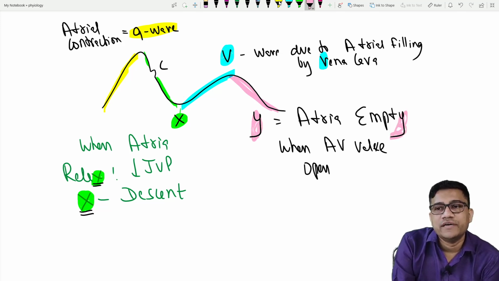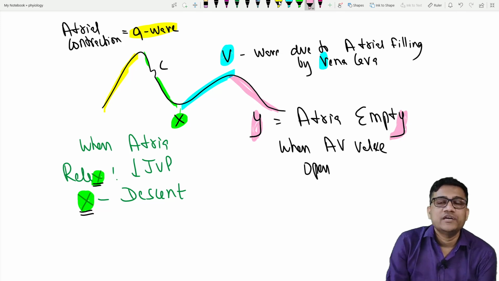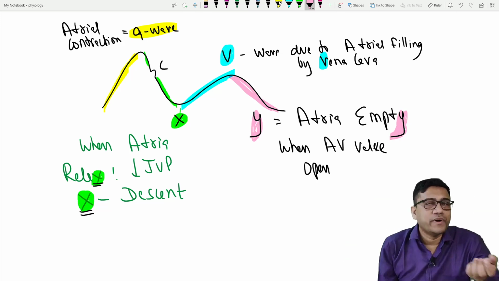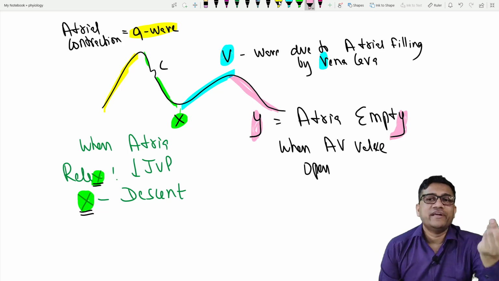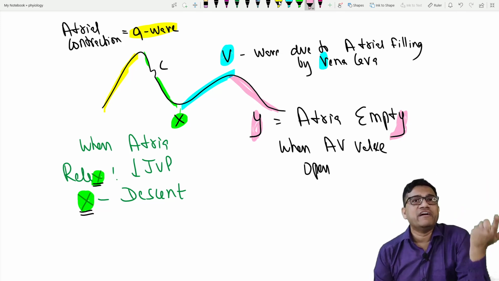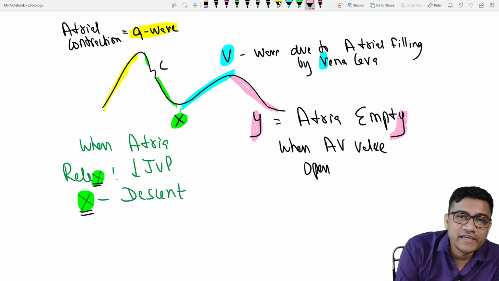Y, empty, Y. When the AV valve opens, the blood leaves the atria and goes to the ventricle. So the atria is wondering, why did the blood leave me? Why? So this is Y.